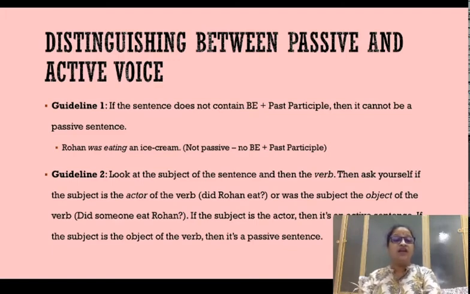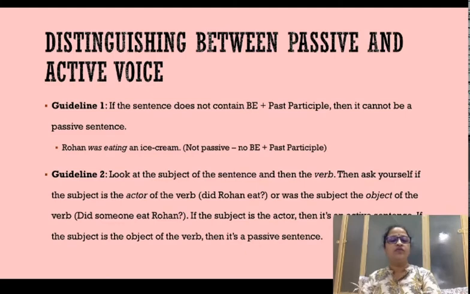If the subject is karta of the action, काम कर रहा है या उस पर काम हो रहा है. If the subject is working or if the subject is getting worked, if the subject is loving or subject is getting loved. तो करना और किया जाना, ये डिफरेंस आपको समझ में आना चाहिए कि कौन सा सब्जेक्ट काम कर रहा है या कौन सा सब्जेक्ट पे काम हो रहा है.